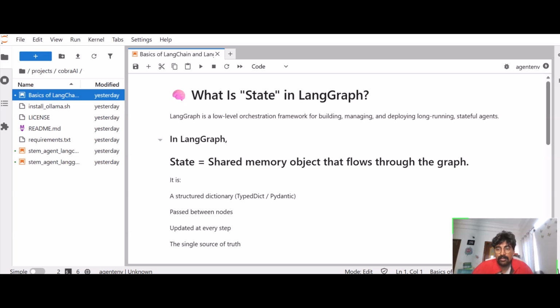So that's the basics about LangChain and LangGraph. In the next videos I will talk about building a very basic agent with LangChain and LangGraph.